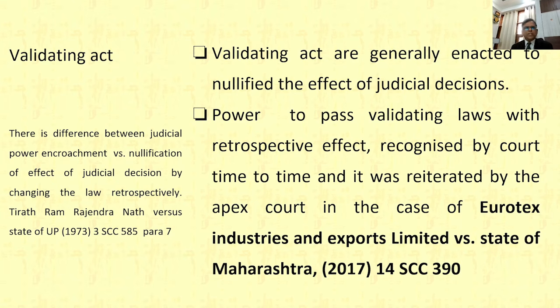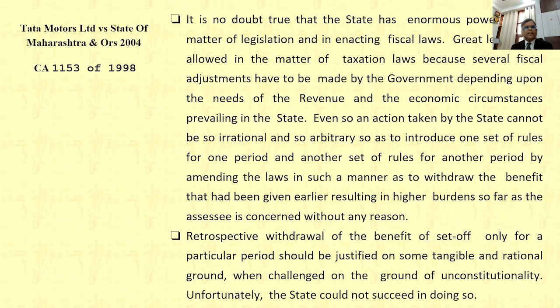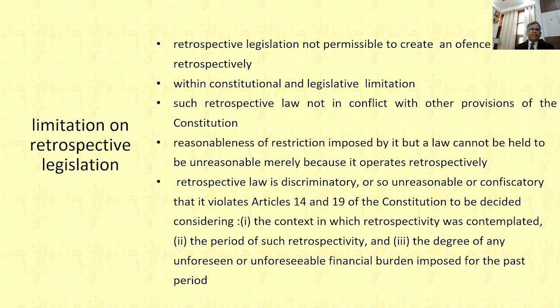So this is permissible and must be taken care of. Now, limitations on retrospective legislation, it is an important point. Retrospective legislation is not permissible to create an offense retrospectively. It must be within constitutional and legislative limitations as well. Such a retrospective law must not be in conflict with any other provision of the Constitution or any other law.